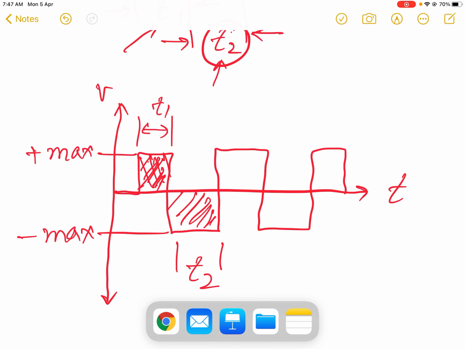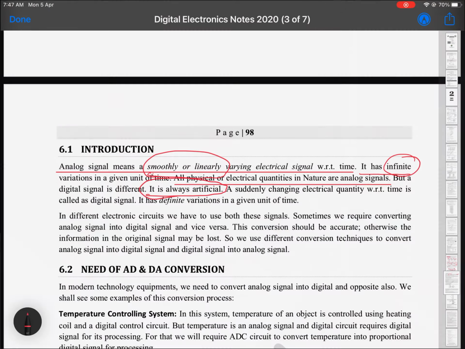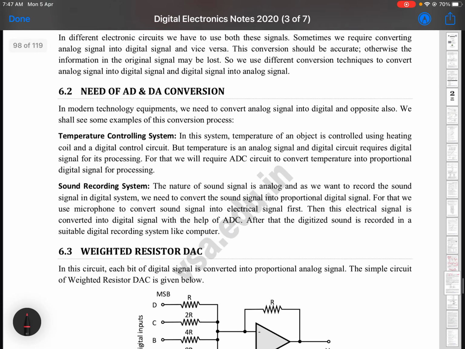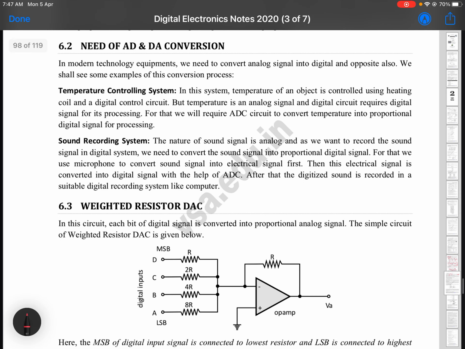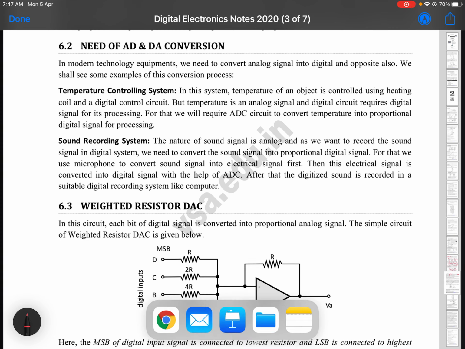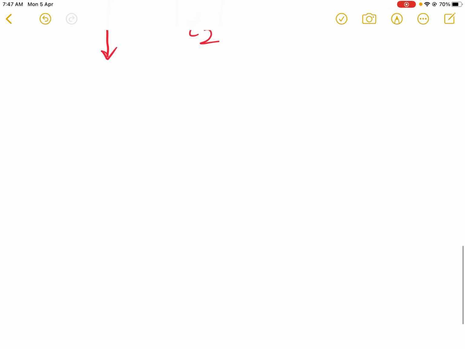So there is a great difference between digital and analog signals, and in this chapter we are going to study how we can convert the analog signal into digital form or the digital signal into analog form. Now we have to see what is the need to convert analog signal into digital and digital into analog. That is a very important point to note.